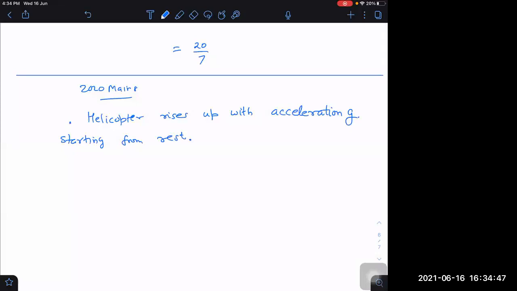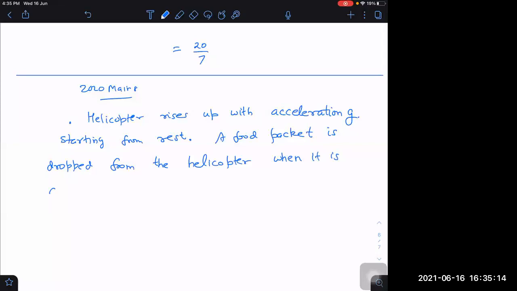If a food packet is dropped from the helicopter when it is at height h, find... I think I should mention one more thing.